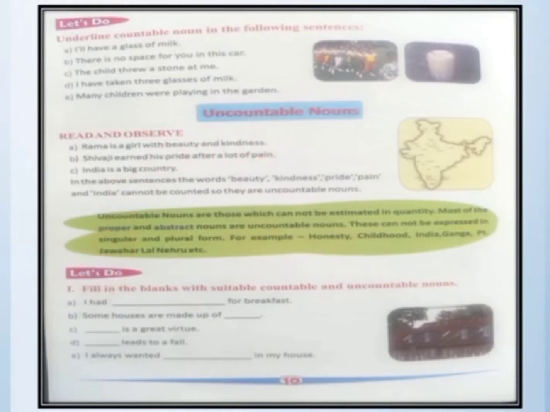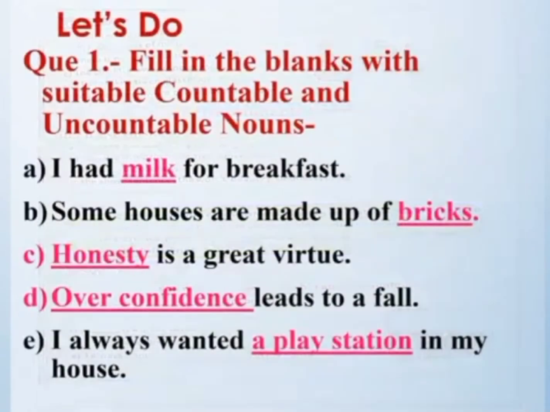Now let's do the exercise. Question number 1 says, fill in the blanks with suitable countable and uncountable nouns. So that means it's our wish to write either countable or uncountable noun. A: I had dash for breakfast. I had milk. It's uncountable. I had the choice, so I have written an uncountable noun.